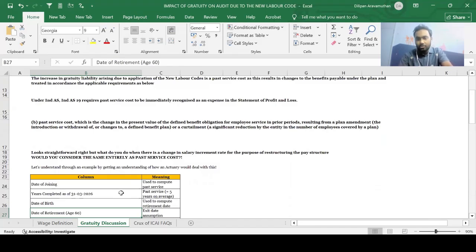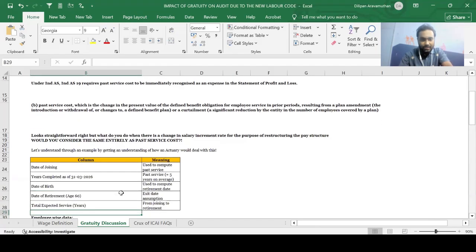So only when we know to a broad extent what an actuary does, I'm not saying we should understand elaborately what an actuary does. That is not possible for us because we are not qualified actuaries. But at least if we have a broad knowledge of what an actuary does, and if we are able to correlate that with Ind AS 19, we would be able to ask the right set of questions to the actuary and get satisfactory responses. I hope that is very clear, guys.